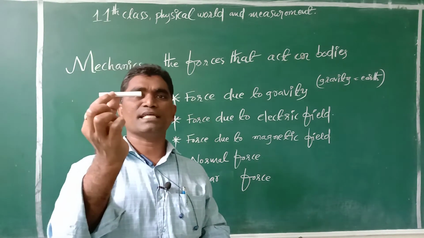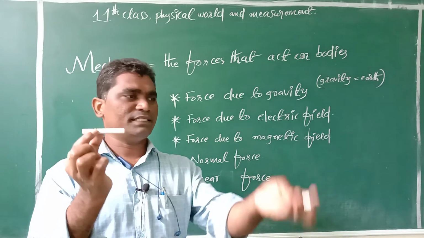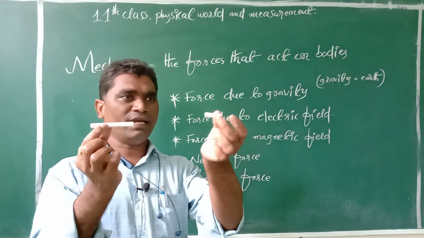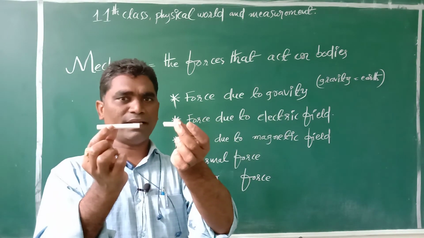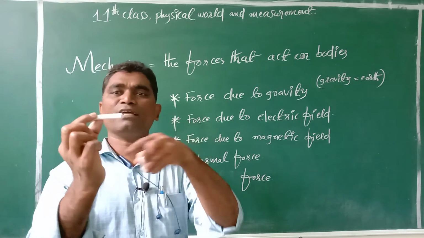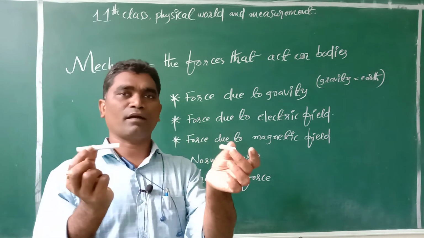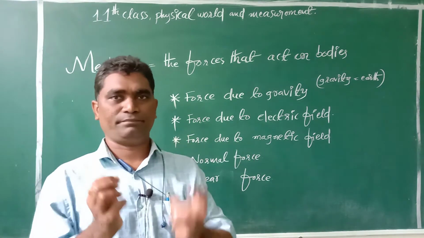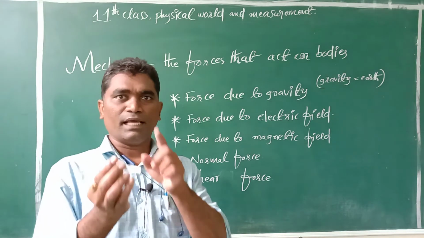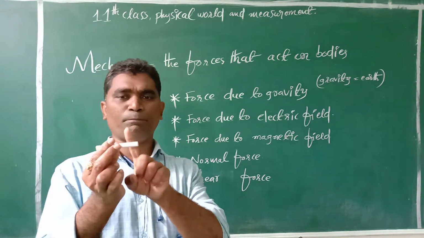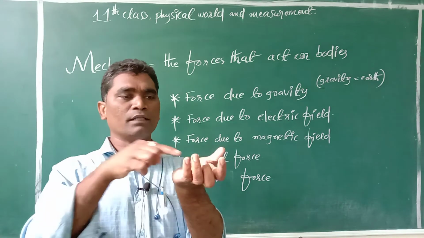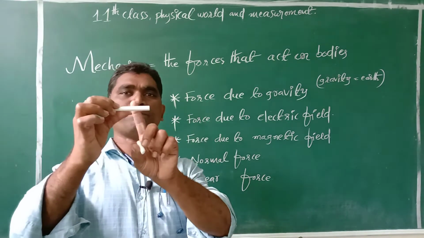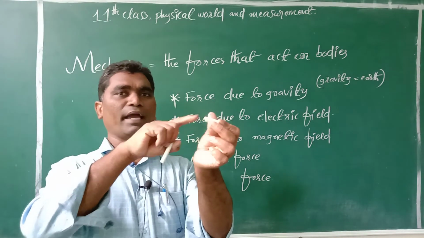For example, let us assume this is one magnet, this is one iron rod. Whenever the iron rod is taken closer, the magnetic field attracts the iron rod closer to the magnet. So here force is applied by the magnet on the iron rod.